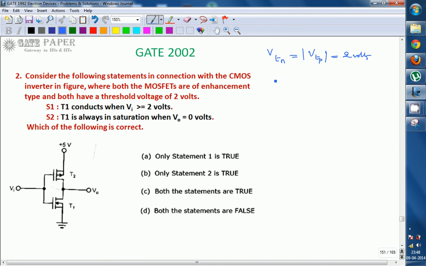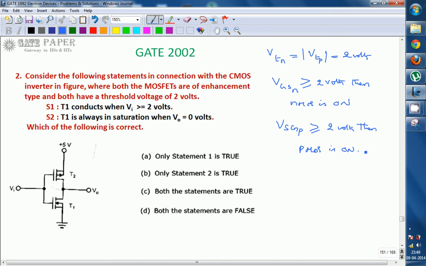That means if VGS of NMOS is greater than or equal to 2 volts, then NMOS is on. In terms of PMOS, if VSG is greater than or equal to 2 volts, then PMOS will be on.